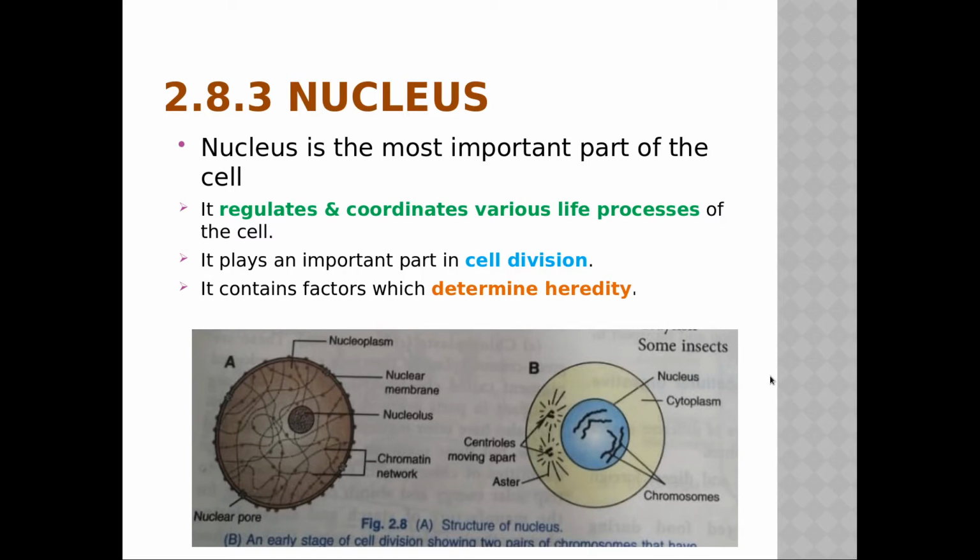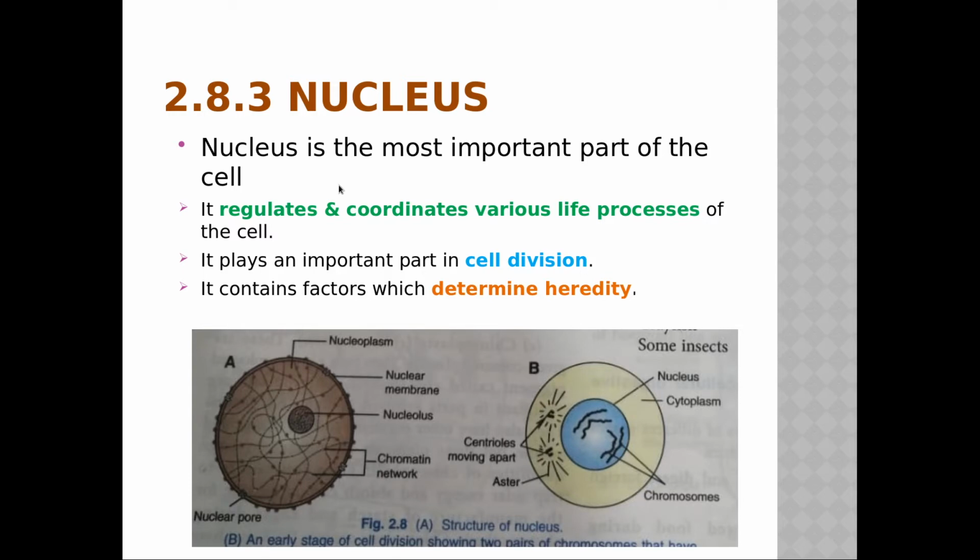Okay, now nucleus. Up till now we have seen different cell organelles which were there in the cytoplasm, but we have not seen the nucleus organelles. So some nucleus organelles are also there. What is nucleus and what are its functions? So nucleus is the most important part of a cell. It regulates and coordinates various life processes of the cell. So whatever the functioning of the cell is happening, it is happening from the nucleus only. That means you may say that it is the head station. Nucleus is the head station of a cell, isn't it?